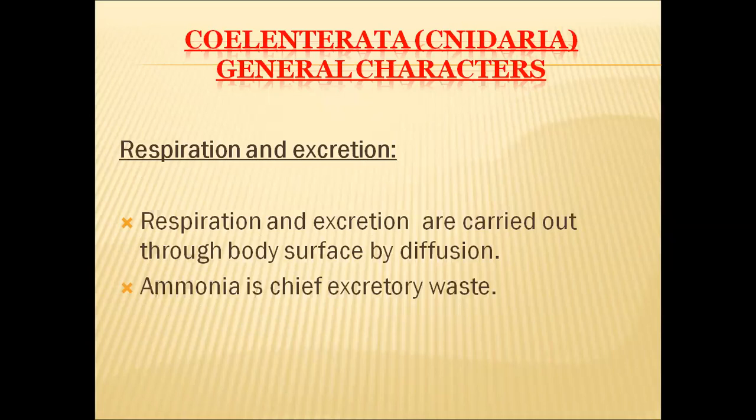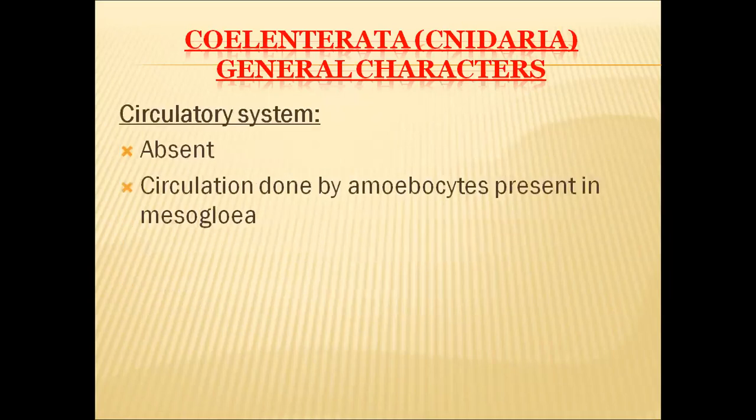Through the internal surface and the external surface, through both these surfaces, respiration and excretion take place. Ammonia is the chief excretory waste material in these organisms. The circulatory system is absent in this phylum. Circulation of materials, if required, is done by amoebocytes, which are present in the mesoglea.